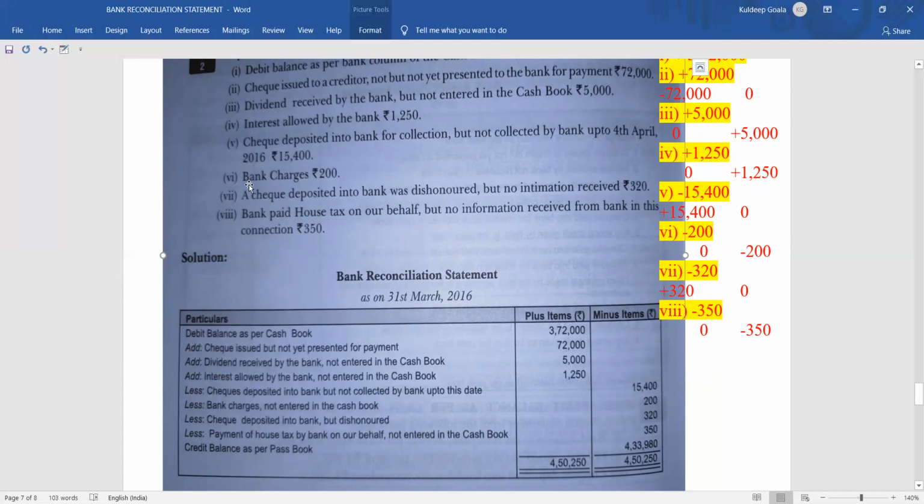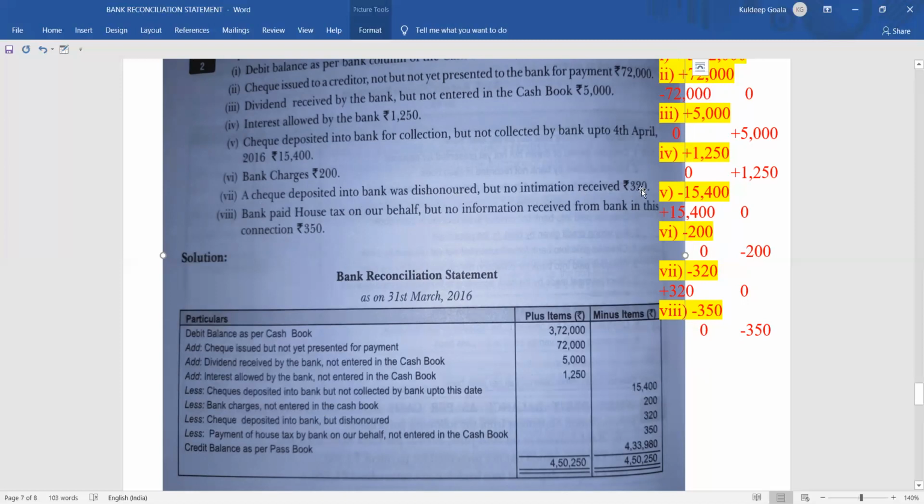Then coming to the next one, bank charges 200 rupees. So you can directly write down bank charges 200 rupees not recorded in the cash book, or you can simply write down bank charges 200 rupees. It is minus, so it will be put in the minus. Bank charges not recorded in the cash book, 200 in the minus.